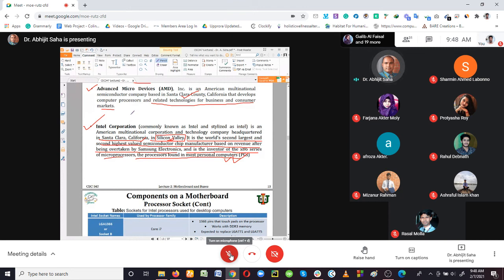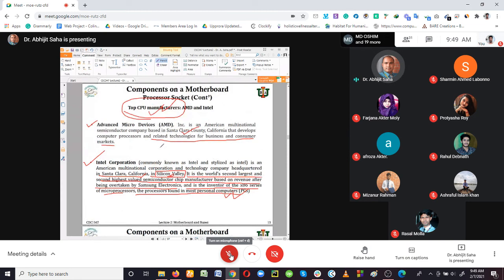These are the two companies. Basically, here we should know that AMD and Intel are the main developers of the CPU and all related components for the computer system. They are in the same country and the same places, and they produce the highest number of processors. They bring CPUs with advanced technology into the market. Samsung Electronics is actually at the top, right? It is the top semiconductor chip manufacturer.